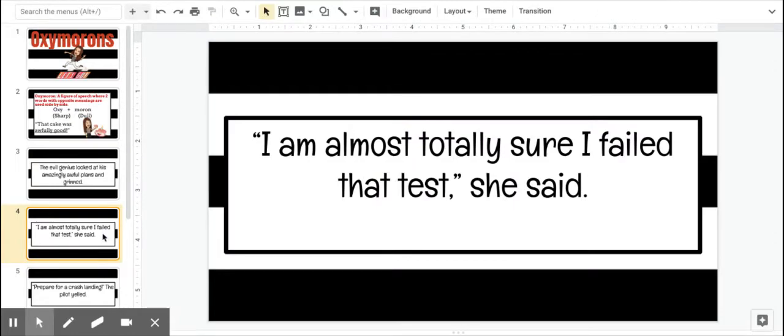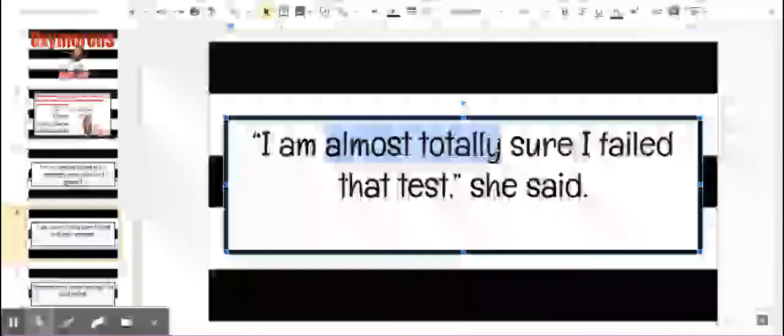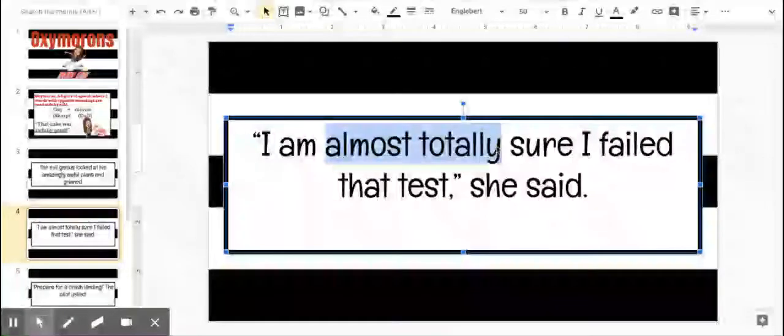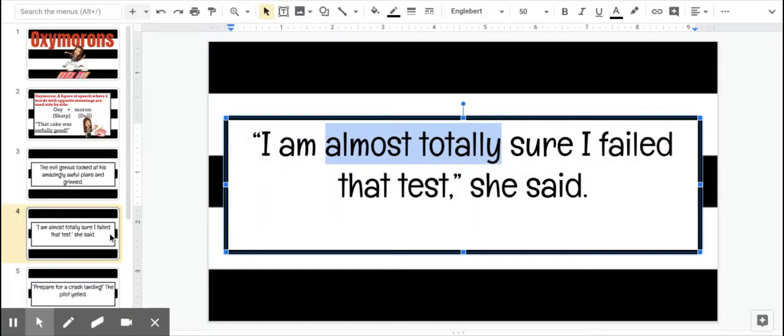I am almost totally sure I failed that test, she said. Okay, so we need two words side by side that are opposite. Almost and totally are opposites, right? So that is the oxymoron.